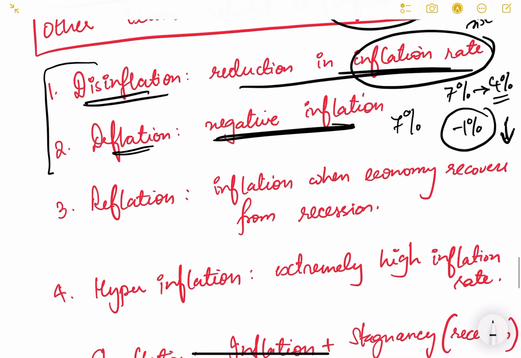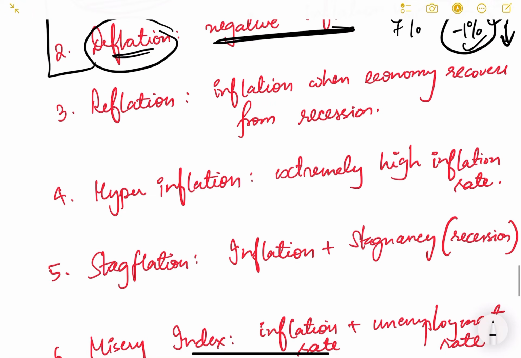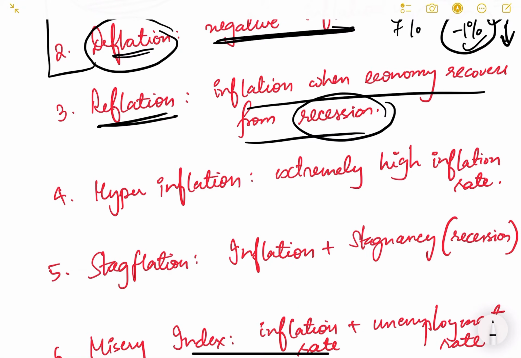Could you understand the difference between disinflation and deflation? In disinflation, the inflation is still positive, but the rate has decreased. Initially it was 7%, now it is 4%. But in deflation, it has become negative. So from 7%, it has become minus 1%, minus 2%, minus 3%, like that. Reflation means inflation when the economy recovers from a recession. For example, if the economy was in recession and is now trying to recover, there is some inflation because immediately the supply side cannot catch up. Such an inflation is known as reflation.